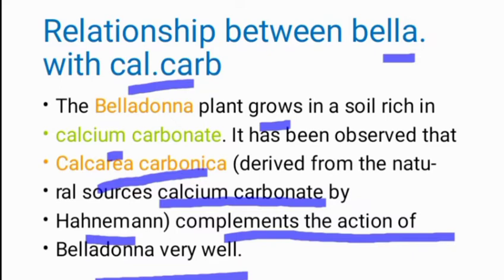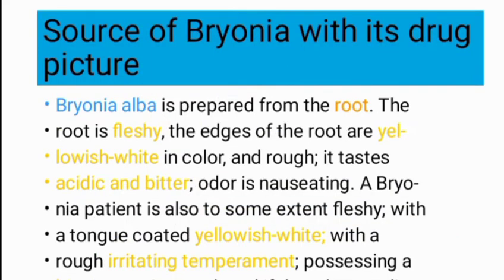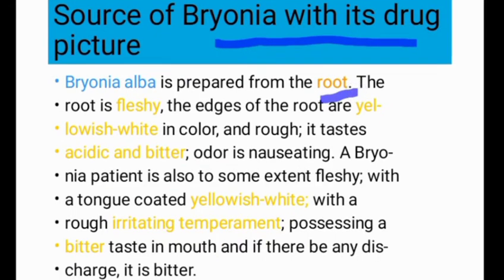Another example we take to clarify more is Bryonia. Bryonia alba is a drug prepared from the root, and the root of Bryonia looks fleshy and yellowish in color. If we taste the root, it is acidic and bitter, and the odor is nauseating, a vomiting-like smell. Now how is it related to the Bryonia drug picture?